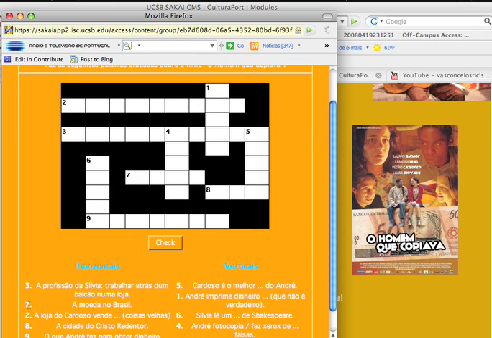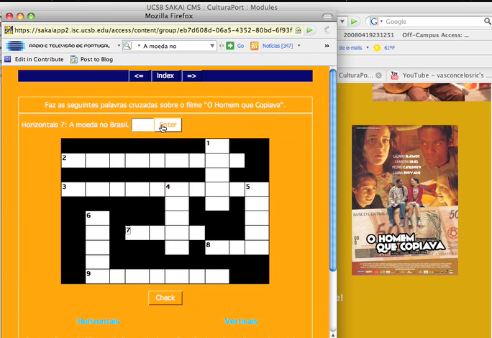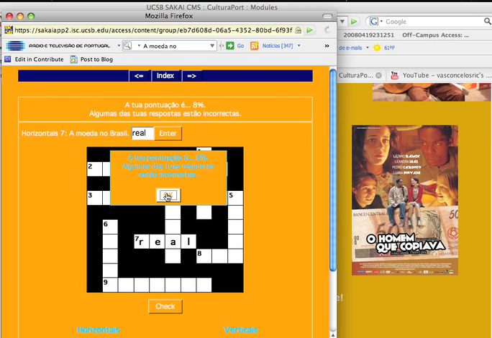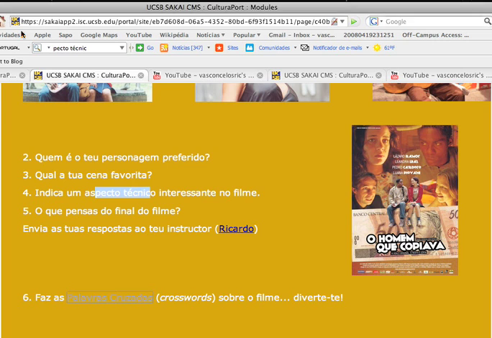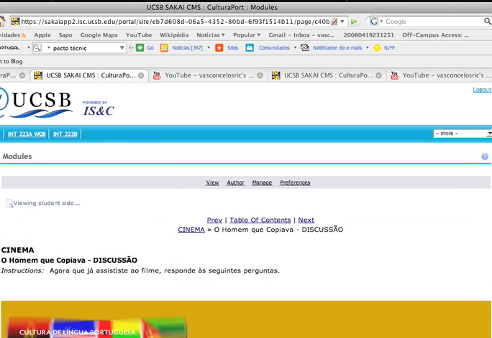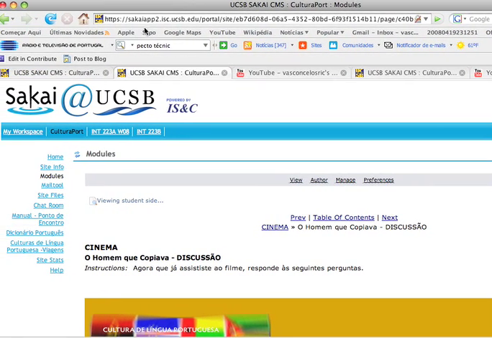For example, we have already mentioned real, which is the currency in Brazil, and moeda no Brasil, number 7. You'll see it come here, and it is correct, of course, the answer. If you had written a wrong answer, that would be emphasized here.